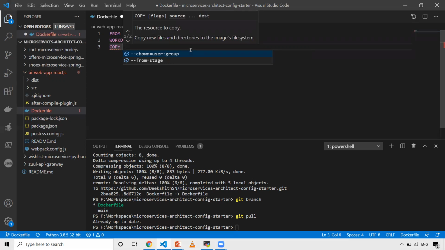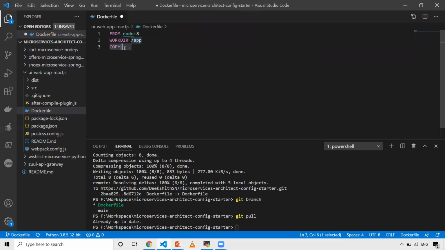But according to Docker best practices, it is always better to go for COPY. When you have instances where you want to download something from a URL, in those cases you can go for ADD. Now I want to copy all the code from my local machine onto the Docker image. I'll just give COPY . . from the local machine to the image's present working folder. Since I've already set the work directory as /app, it will copy to /app.